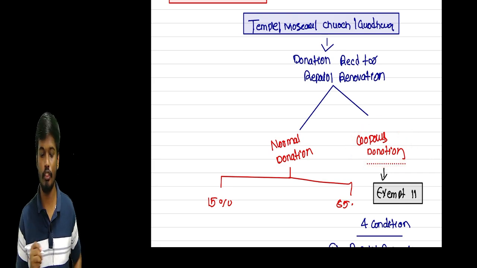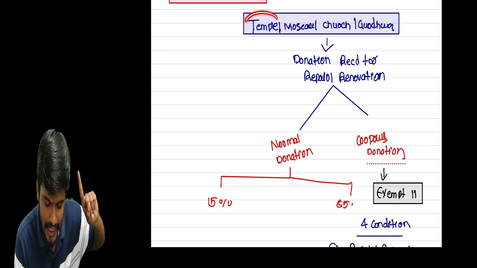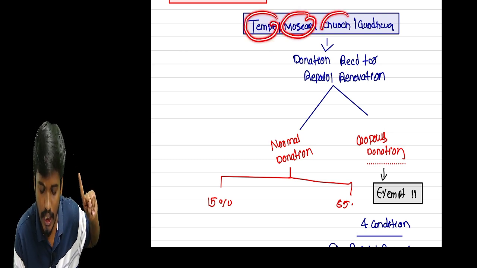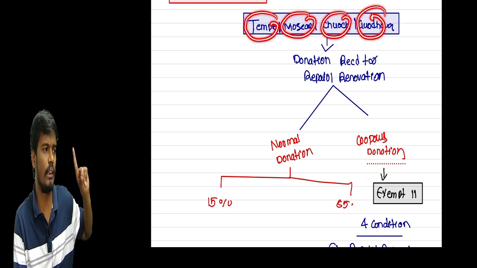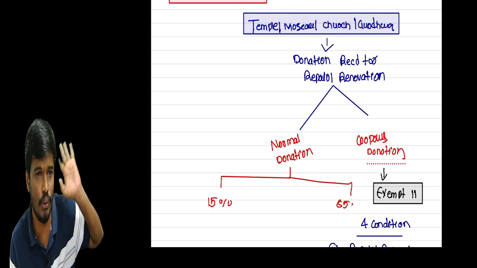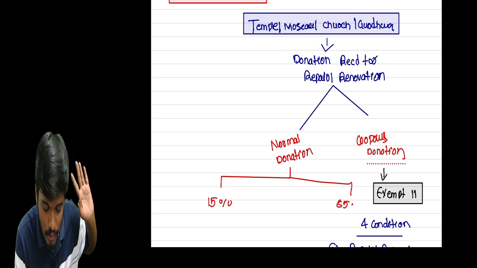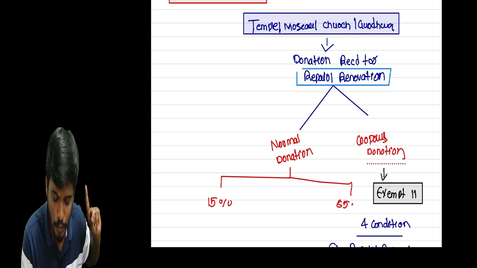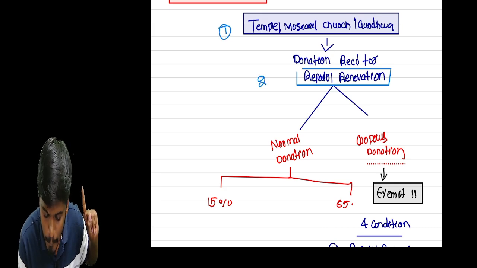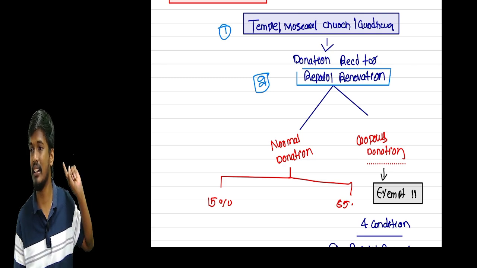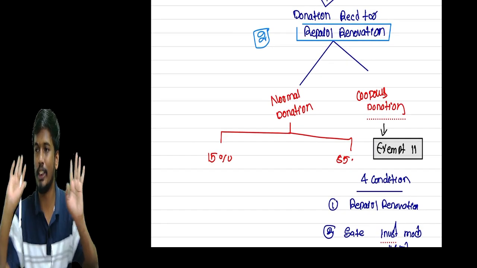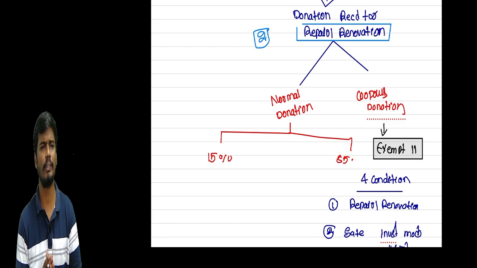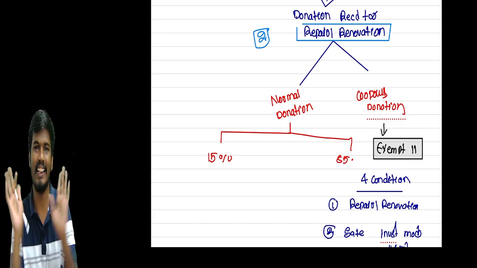So the first condition, sir: the amount received by either a temple, mosque, church, or gurudwara. Again, repeat: the amount received by either a temple, mosque, church, or gurudwara. The donation should be received for repairs and renovation. This is the first condition: received only by these, and the purpose is repairs and renovation. Income tax gives two options to those temples, mosques, and churches. First option, sir, they can treat it as a normal donation.